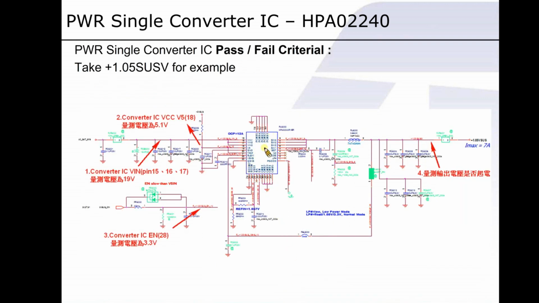Over here, SW. The direction of current flow starts from LX through the inductor and capacitor until the output conversion. So if something is wrong with LX, check if it's the converter's problem.